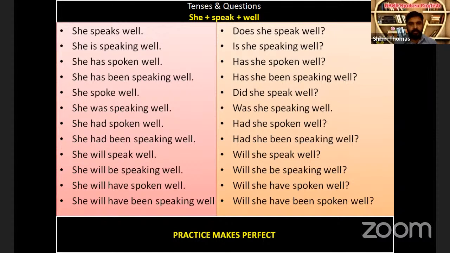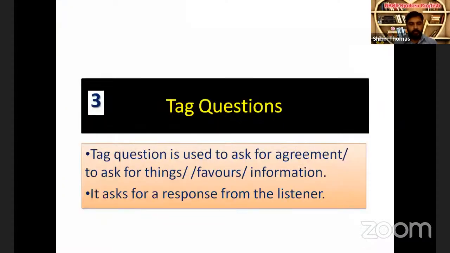Okay, so practice will make ourselves perfect. So practice again and again. Thinking in English is the best way to speak fluently. Instead of thinking in our mother tongue, try to think everything in English.